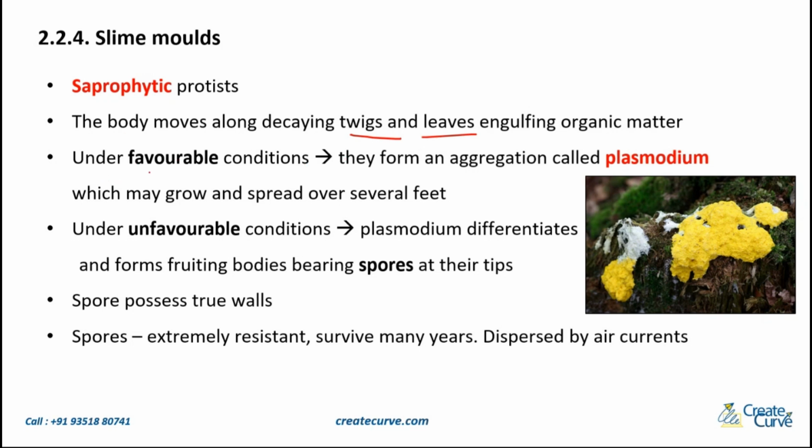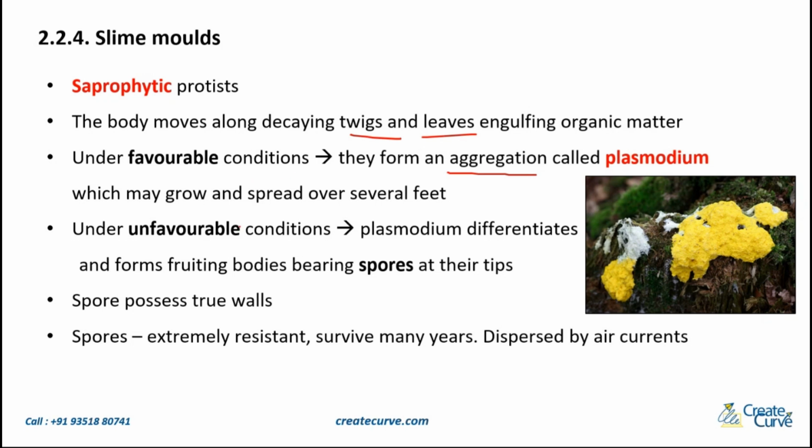Now there are two situations that we can see here. One is under favorable conditions, the other is under unfavorable conditions. Under favorable conditions, they form an aggregation called plasmodium, which may grow and spread over several feet. Aggregation in the sense like a collection. So they will all aggregate together. This aggregation is called plasmodium, and this will grow and start spreading over a big area. This is under favorable condition.